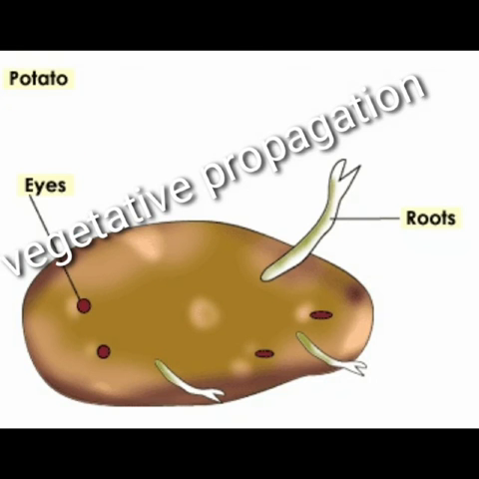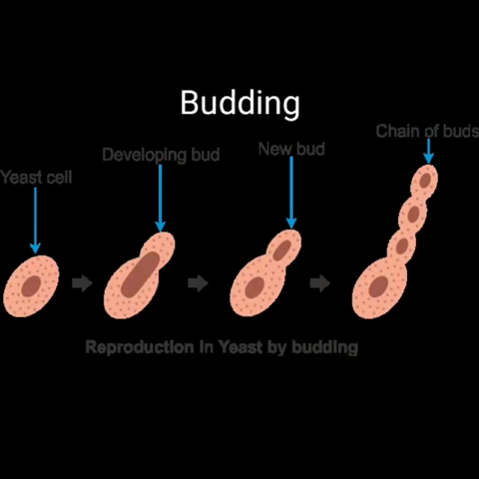Vegetative parts of the plant such as roots, stem and leaves can help to produce the plant. In potato, the stem is used for vegetative propagation. Next, budding. When we go to a bakery, we see so many types of cakes and breads. They are very soft in nature. This is due to the presence of yeast.